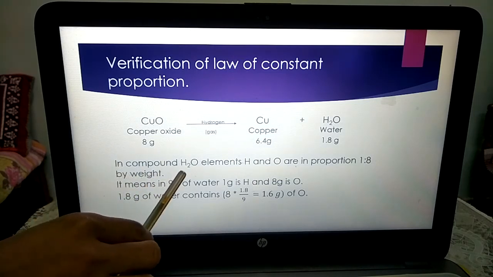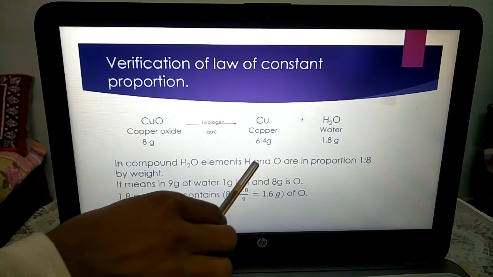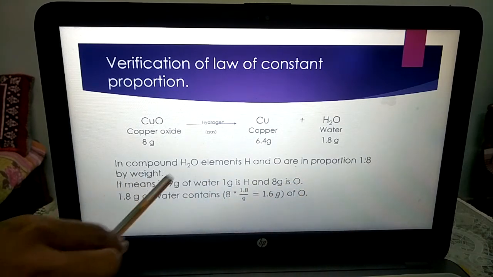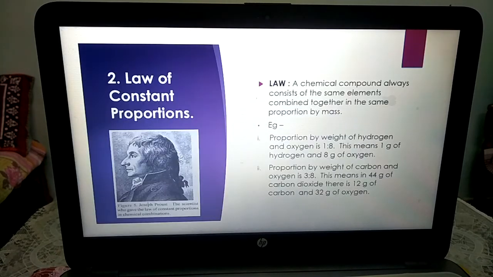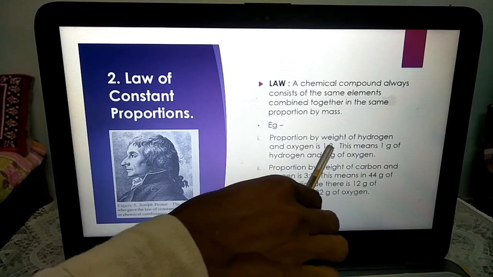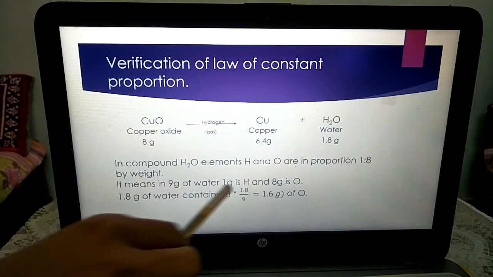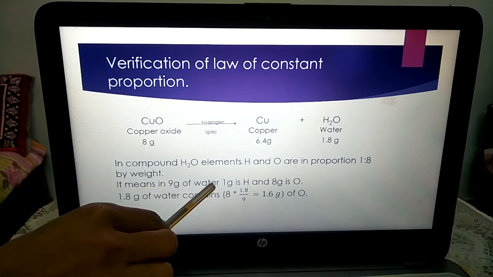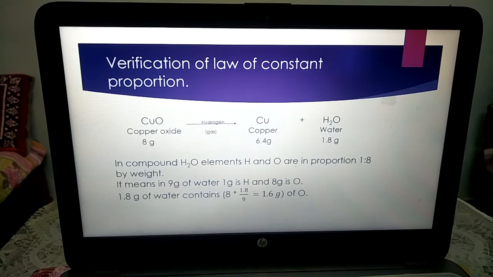Now, the compound H2O means water. H2O is nothing but water. The elements H and O, hydrogen and oxygen, are in proportion 1:8 by weight. We have seen in the previous slide that the proportion by weight of hydrogen and oxygen is 1:8. It means in 9 gram of water, 1 gram is hydrogen and 8 gram is oxygen, obviously.